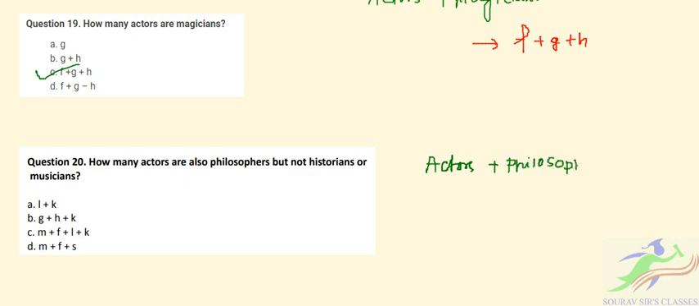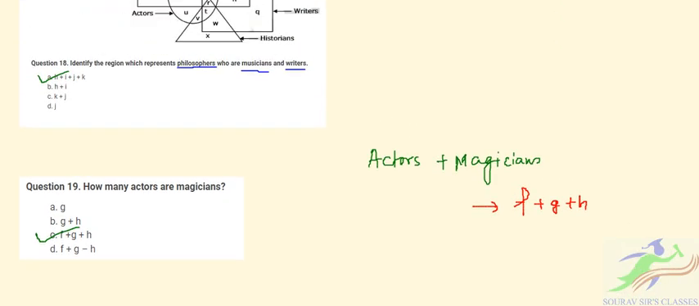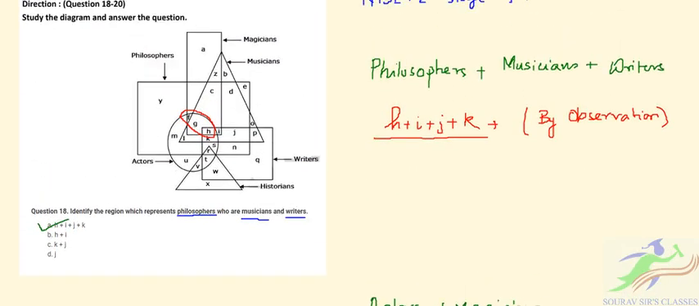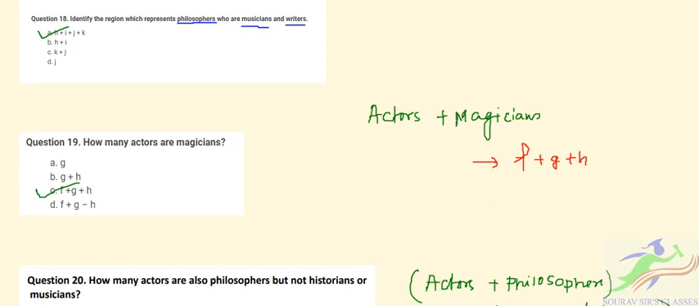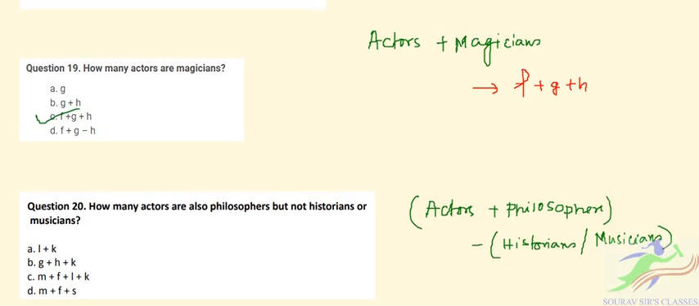but not historians or musicians. This you have to find. Let's move to the diagram again. This diagram is the only clue for our answer. You have to find those who are actors and philosophers but not historians and or musicians.